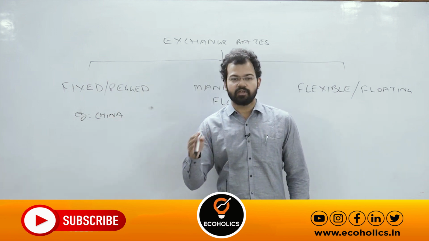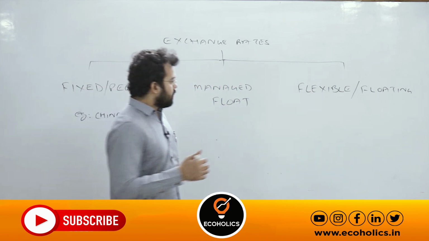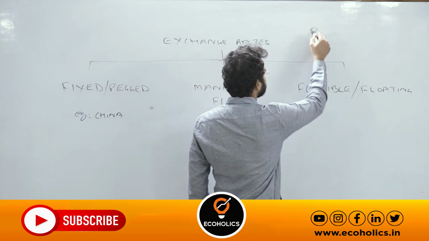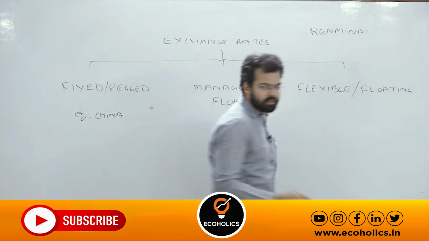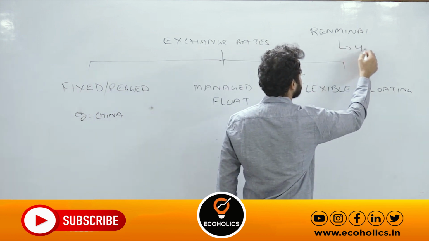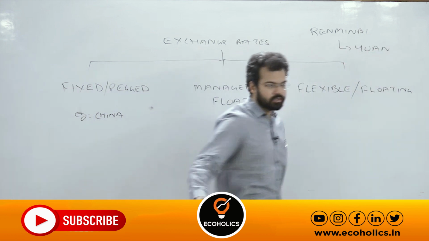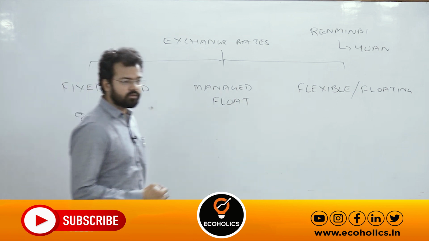They fix the value of the currency of China. What's the currency of China? Renminbi. Renminbi is the currency, and most popularly it is referred to as yuan, because yuan is the unit of that Chinese currency.